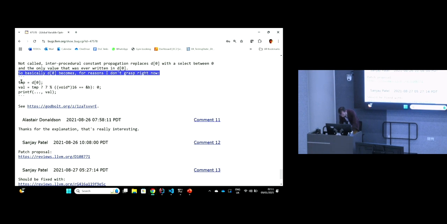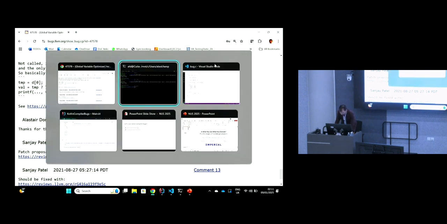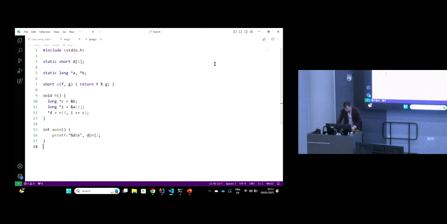It looks like the compiler has known that D0 is going to be a select between 0 and the only other value that's written to D0 anywhere else in the program. So for some reason, the value that's going to be written indirectly into D0 on line 12 somehow gets mixed up with this access of D0 in main, right?